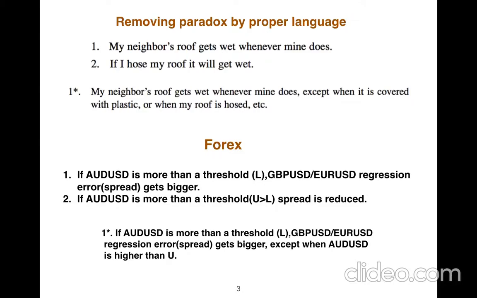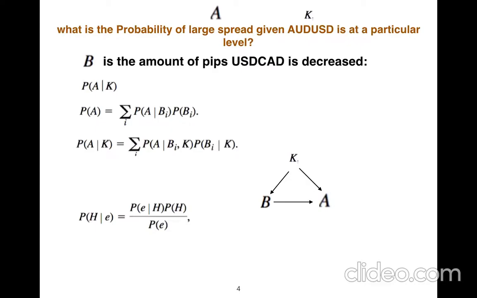We have a Forex example as well. If Aussie dollar USD is more than a threshold, the pound USD, Euro USD regression error, we call it the spread, gets bigger. If Aussie dollar USD is more than a threshold, the spread is reduced. So we just adjust our language and we say if Aussie dollar USD is more than a threshold, the pound USD, Euro USD regression error gets bigger, except when Aussie dollar USD is higher than U. So we have some confounding variables.